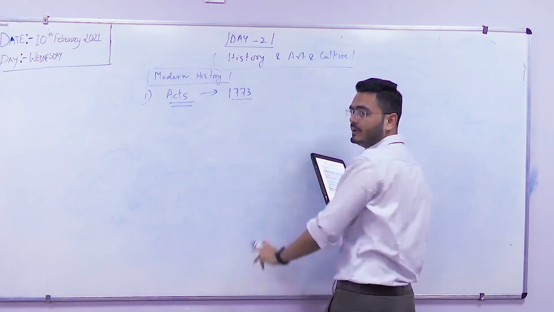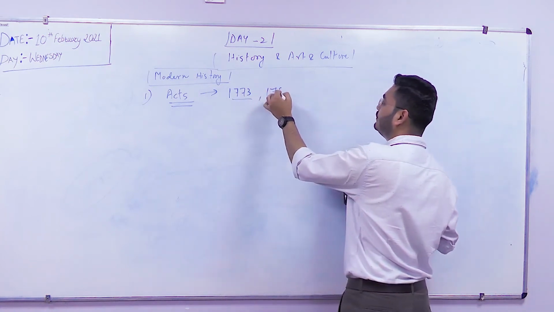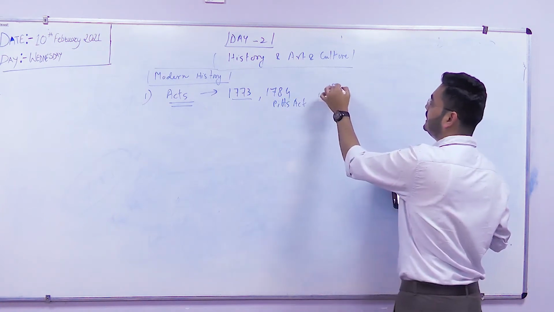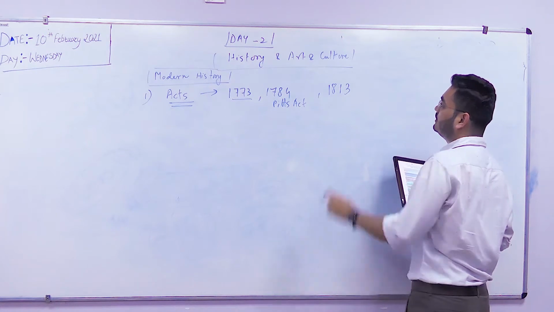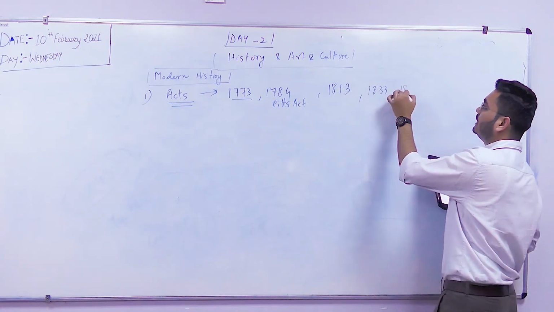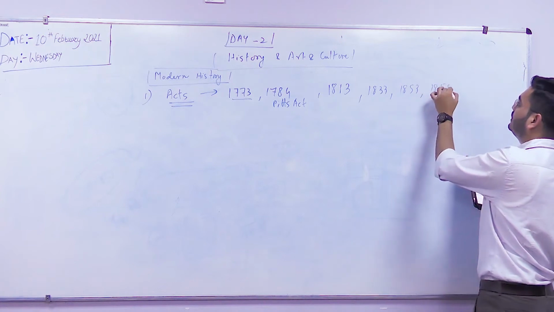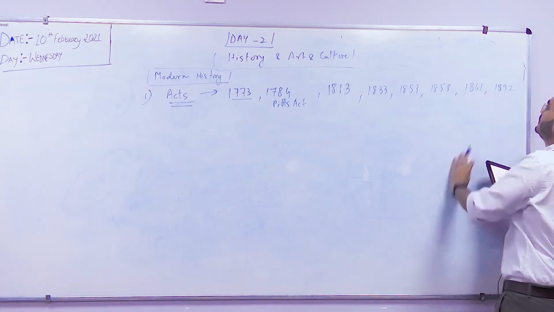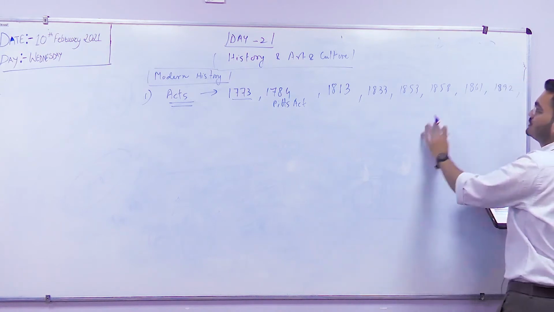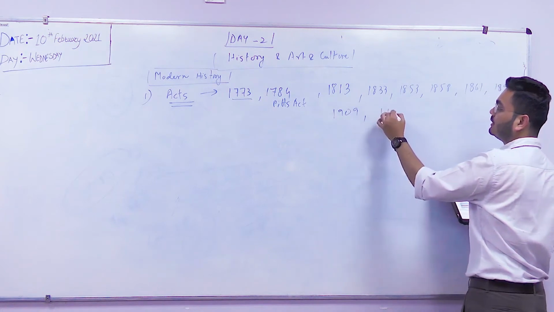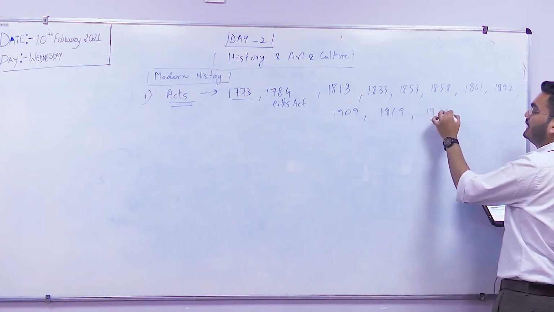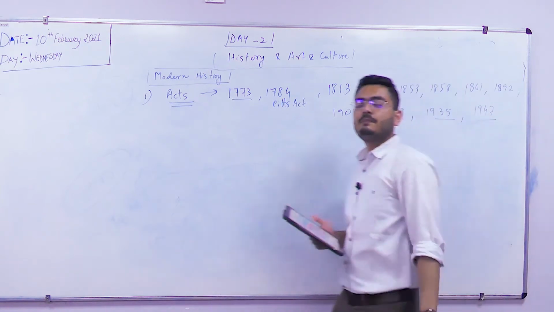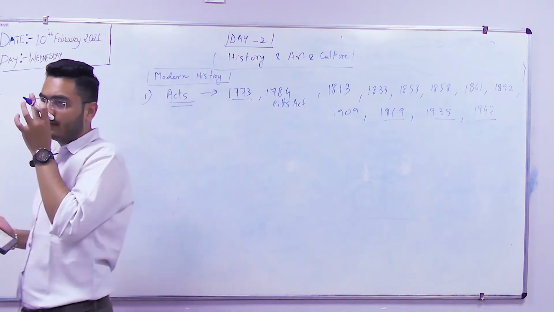1773 Regulating Act, then 1784 Pitt's Act, then 1813, 1833, 1853, 1858, 1861, 1892. Okay, and then the most important ones: 1909, 1919, 1935 and lastly the 1947 Act of Independence. These are the acts you will have to study in modern Indian history.